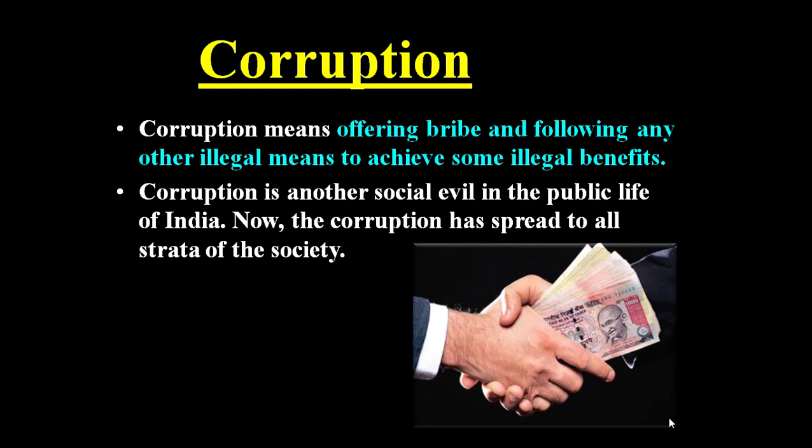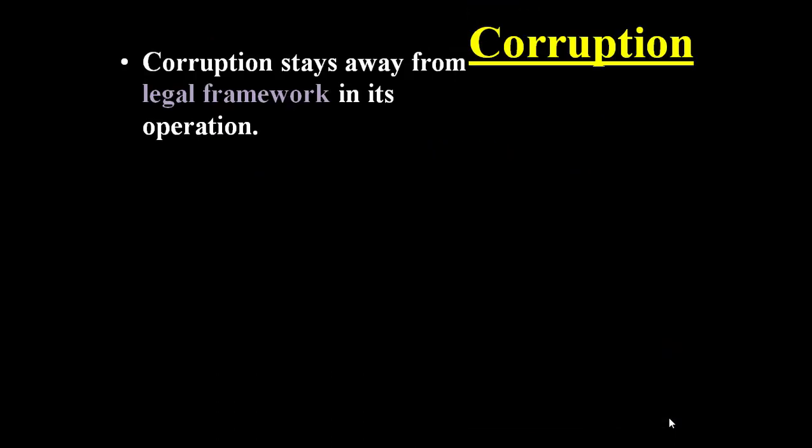Now the corruption has spread to all strata and all classes of the society. We cannot expect any field where there is no corruption. It has spread like a virus. Corruption stays away from the legal framework in its operation.